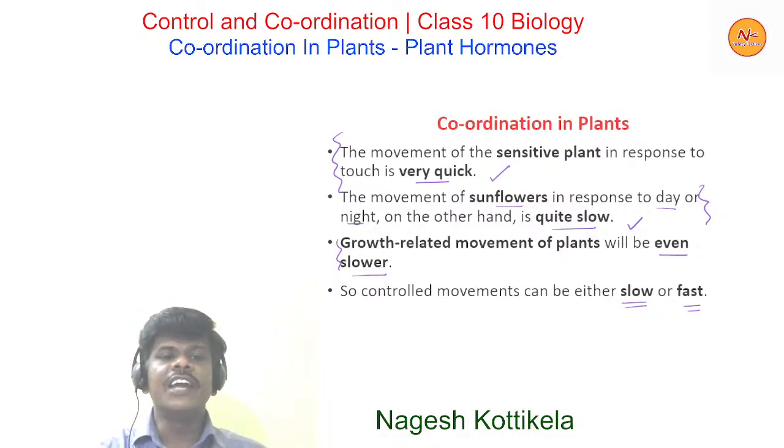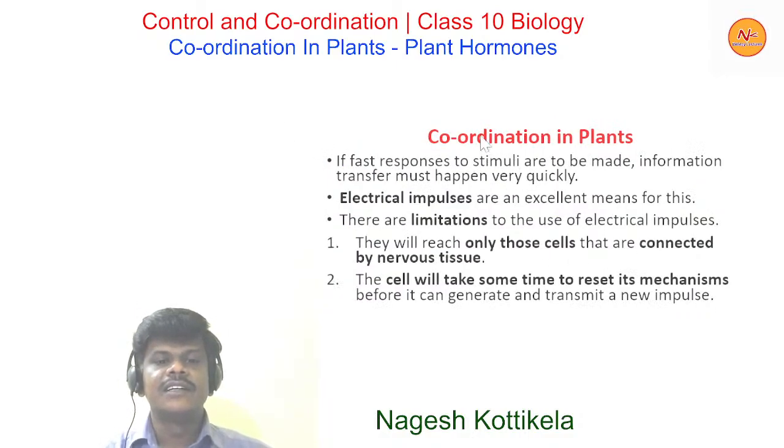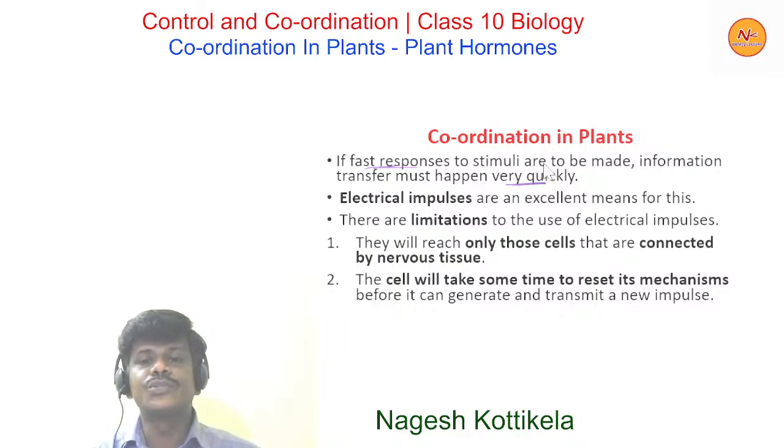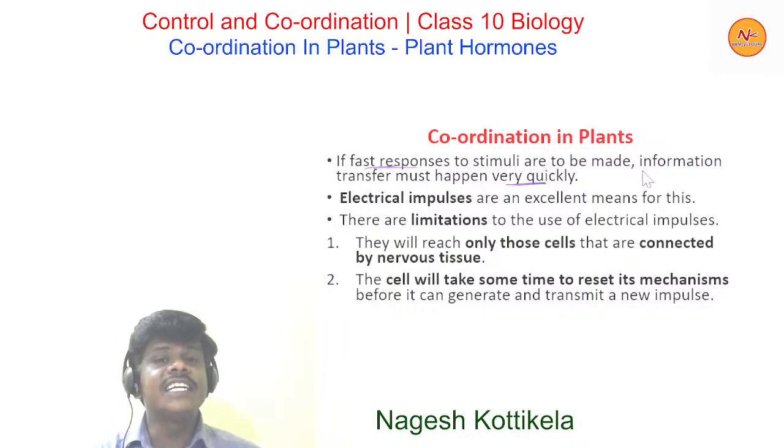Now if we move to the next, if fast responses to stimuli are to be made, information transfer must happen very quickly. In order to achieve fast responses to stimuli, what is needed?